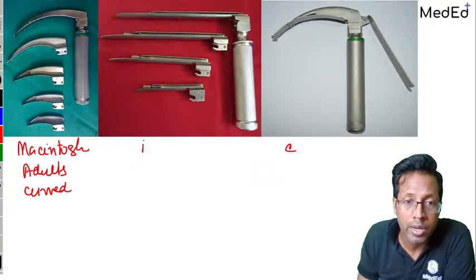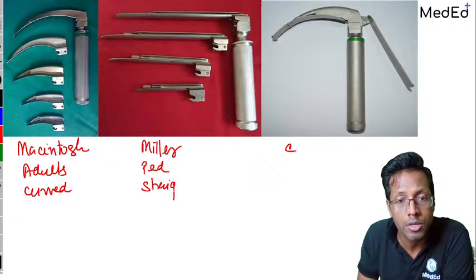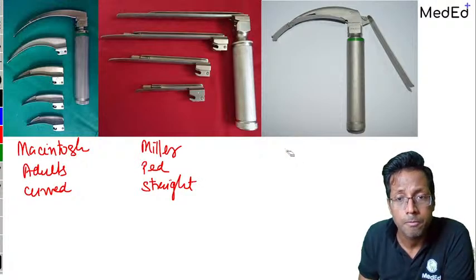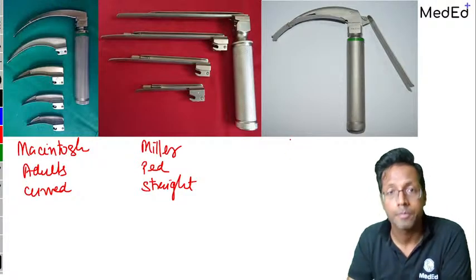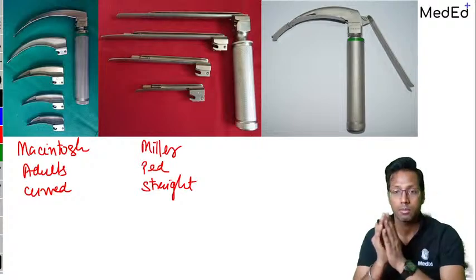Miller straight blade for children. Very nice. Correct. Miller is a short name and short means pediatric patients, right? So this is a straight blade used for pediatric patients. What is C then? What is C? Yes? What is C?